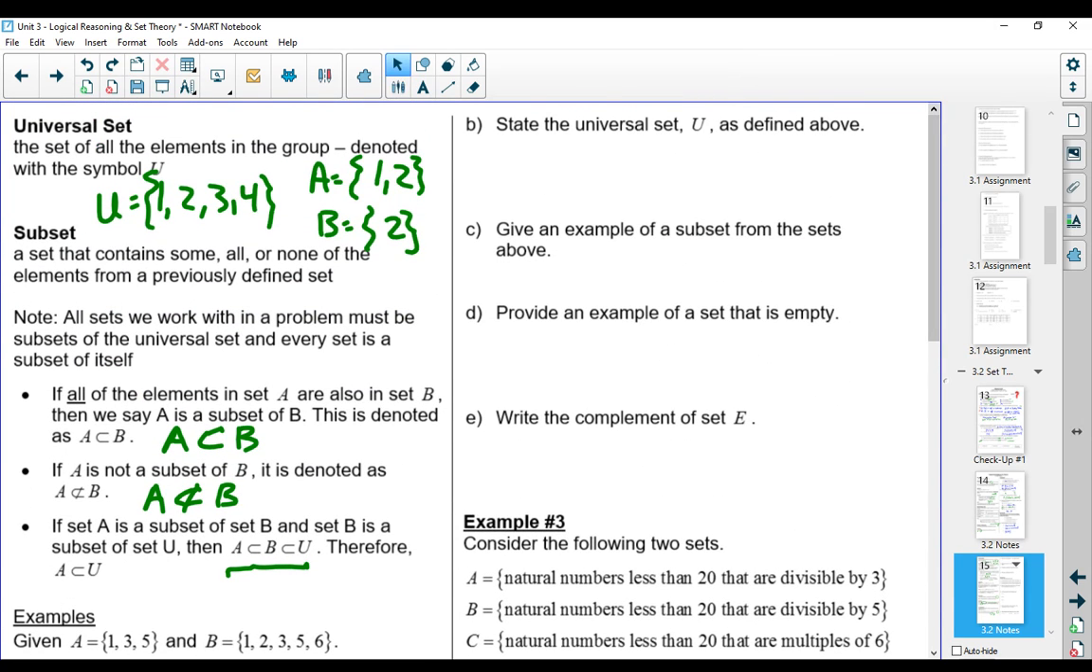All right, so let's go back to our original example that we had on the last page. And the first question asks us to state the universal set as defined above. So before it said all single-digit non-negative numbers. So that would include 0 and so on.